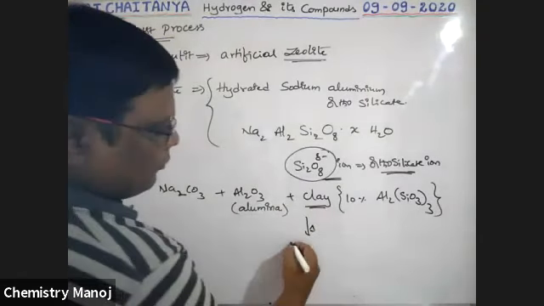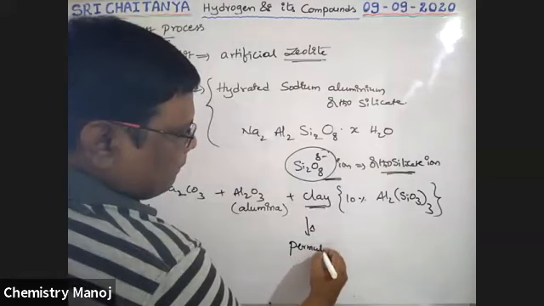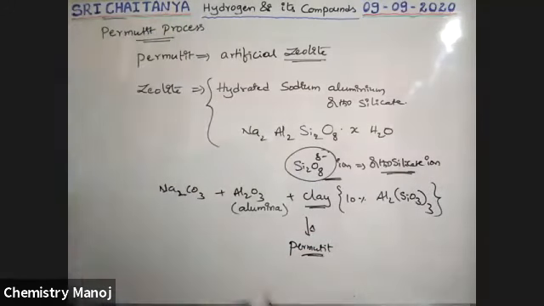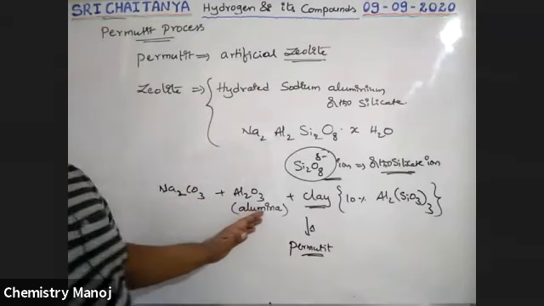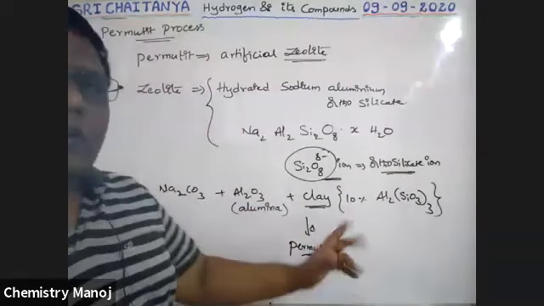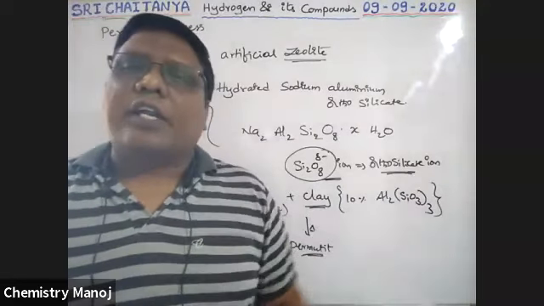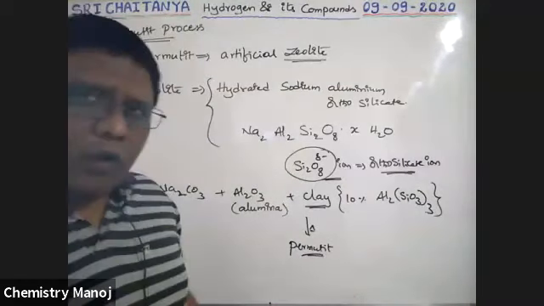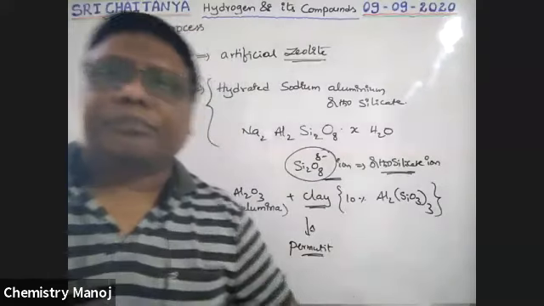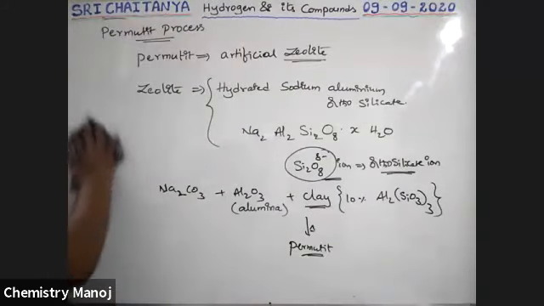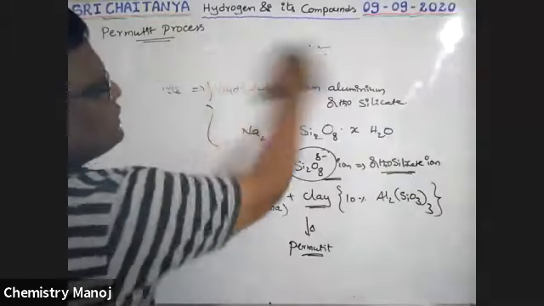That gives permutit, which is nothing but artificial zeolite. How to prepare that permutit? Sodium carbonate, alumina and clay are strongly heated. That gives permutit, which is a solid material. This permutit is used to convert hard water into soft water. So how is this possible? See here. What are the reactions behind converting this hard water into soft water?